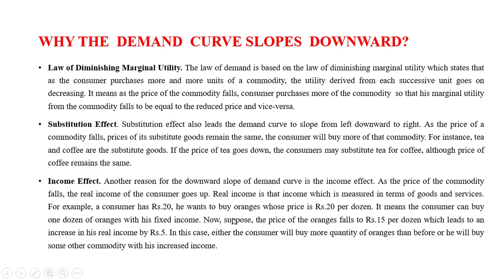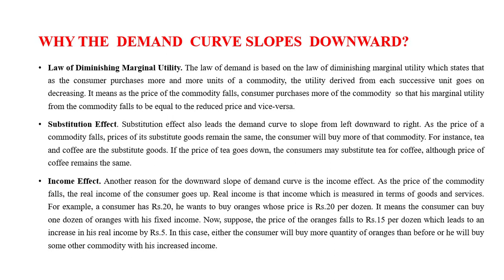Now if you have a fixed income, say 20 rupees in your hand, and you want to buy oranges at a price per dozen. Previously the price of one dozen oranges was 20 rupees, now it is falling down to 15 rupees. Now what is happening is that you have 5 rupees extra, left out with you.